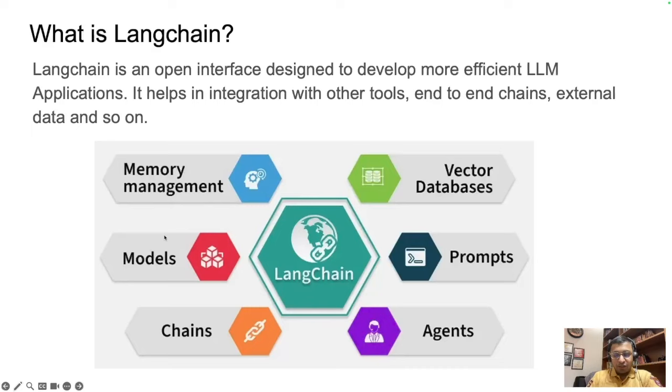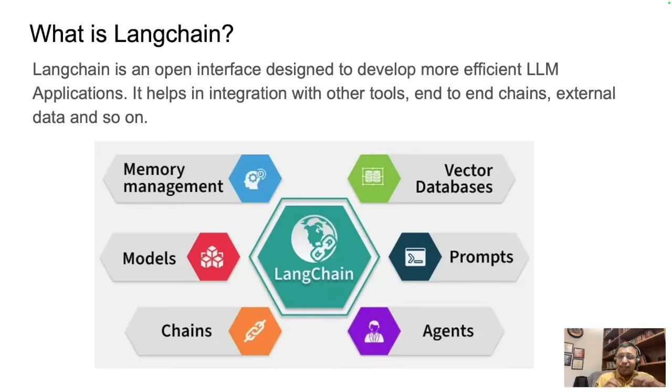Let's talk about Langchain. Langchain is an open framework that makes it easier to build applications powered by large language models or LLMs. Think of it as a bridge that connects language models with external data, tools, and workflows to create more powerful and useful AI applications.